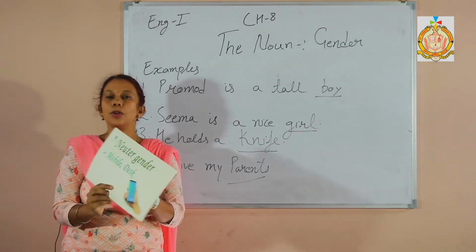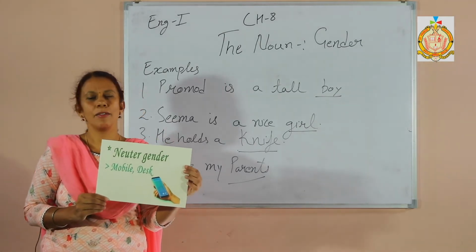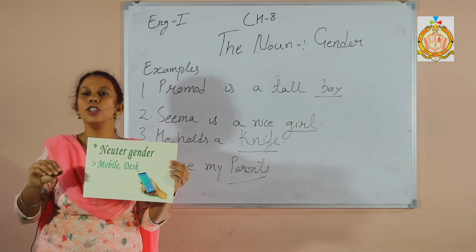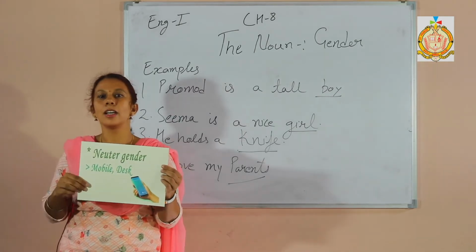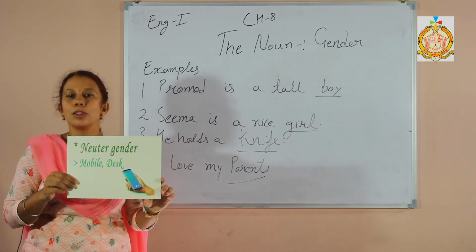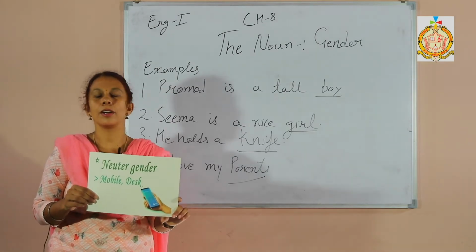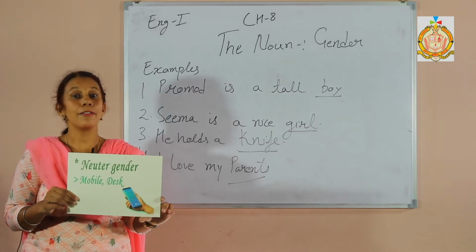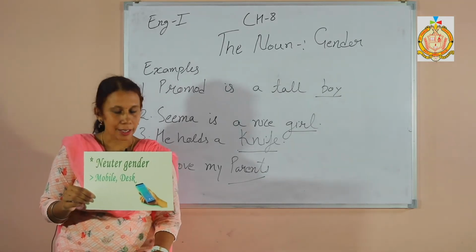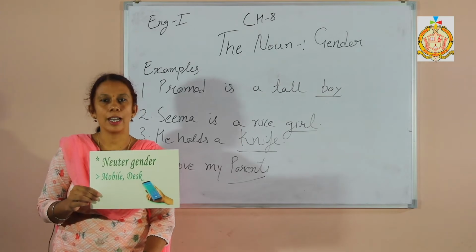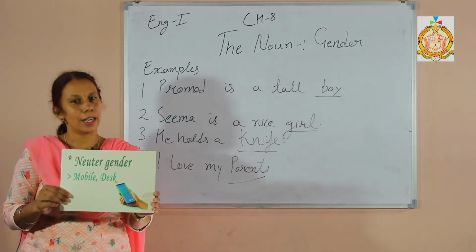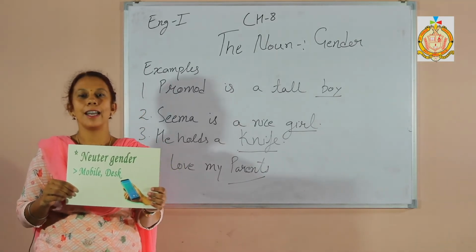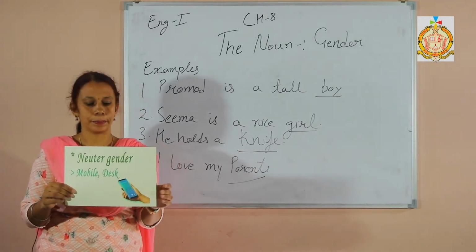Okay, I'll tell you. Neuter gender. The third one is neuter gender. What is the meaning of neuter? Neuter means in between, the thing which is neutral, not of this side, not of that side. Lifeless objects come under the category of neuter gender. For example, knife; like here I am standing near the table, it is also a lifeless object. Duster, all these are lifeless objects. When we talk about lifeless objects, these are under neuter gender. Examples: knife, desk, chair, and so on.